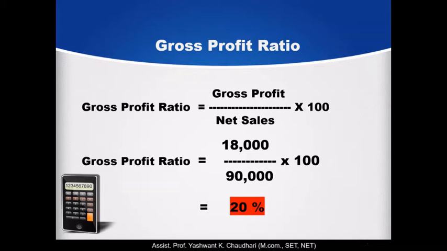So we will calculate here gross profit with the help of gross profit calculated in the trading account, rupees 18,000, and net sales we have given in the problem for the last year, means previous year, rupees 90,000, into 100, and we get the resulting figure here, 20%.